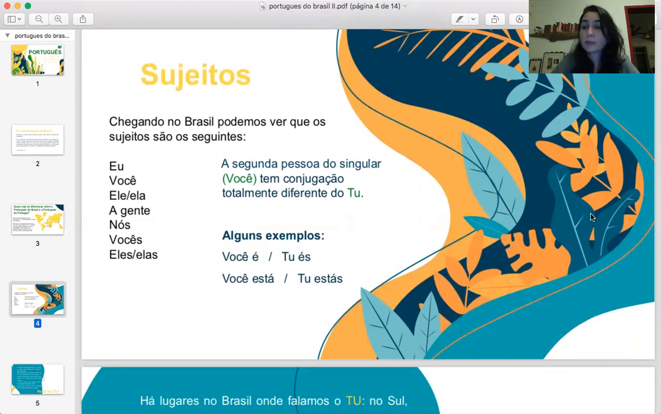The subjects in Portuguese are eu, I; você or tu, that is you; ele, ela, he, she. We don't have a neutral gender. There are some languages that have he, she, it, like English and German, but Portuguese is not one of those languages. Everything has a gender, and we separate things into feminine and masculine. So we say only he and she.